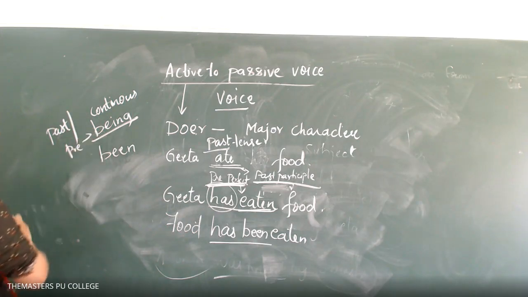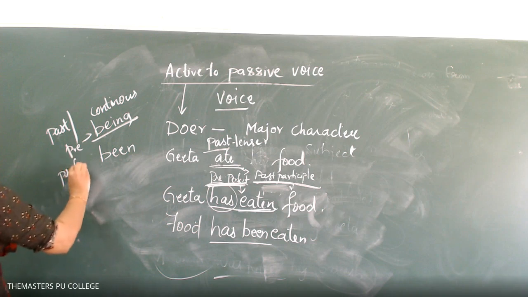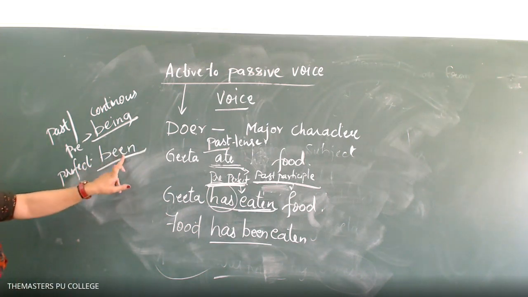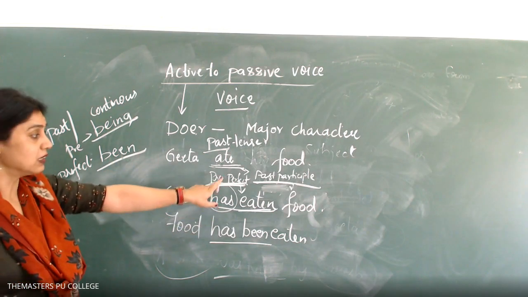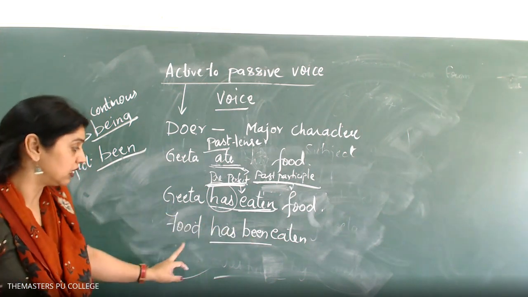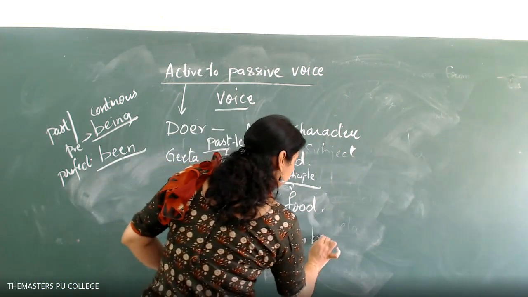I have to use being. If it is perfect, whether past or present, I have to use been. And which form is this? This is a present perfect form. In the present perfect form, I have to use been. Food has been eaten by Geeta.